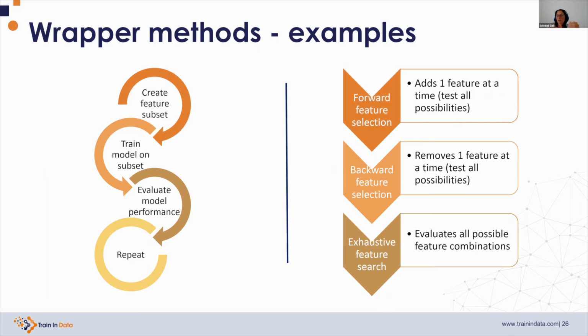And the exhaustive feature selection basically creates all possible feature combinations and then trains models on them to select the one that performs the best. So if our dataset has, for example, 4 features, it will train 4 models on each individual feature. Then it will train models on all possible combinations of 2 features, then models on all possible combinations of 3 features, and then a model on the 4 features. And then it will select the one that performs the best. So this method in particular is very costly.